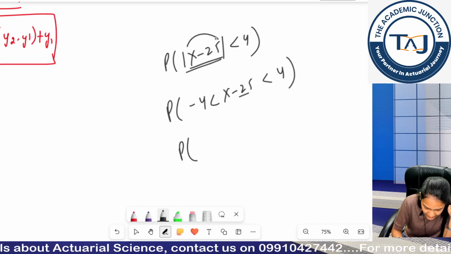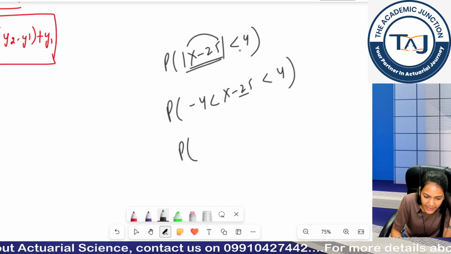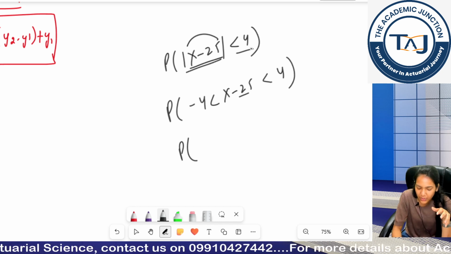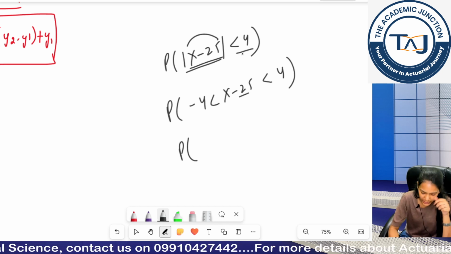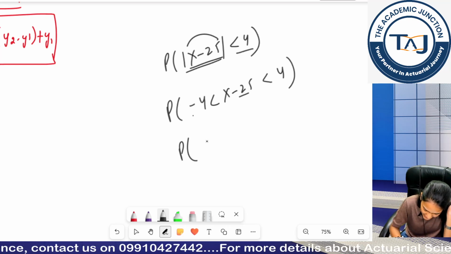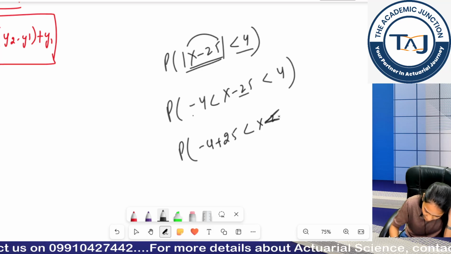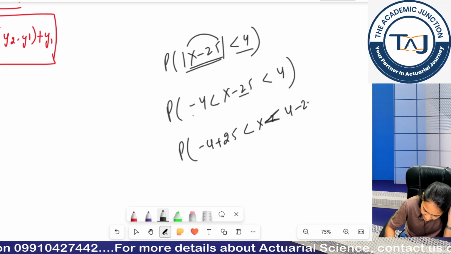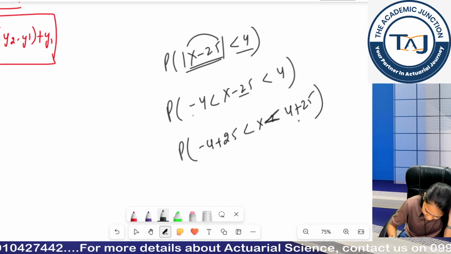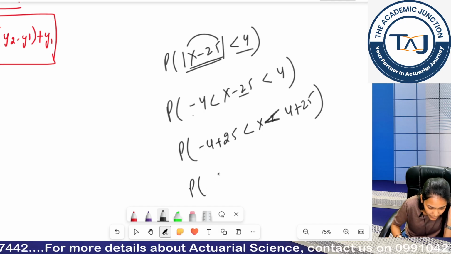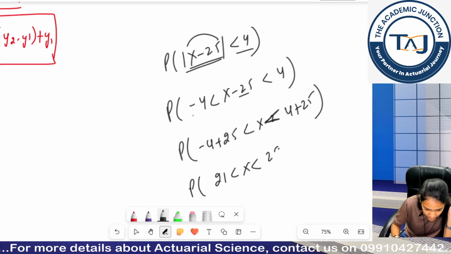If I am getting a negative value, it will obviously be greater than minus 4, but if I am getting a positive value, it will be less than 4 only. So I am adding 25 to both sides to remove this minus 25, so my probability becomes 21 less than x less than 29.